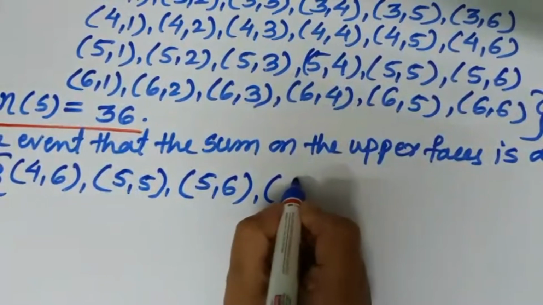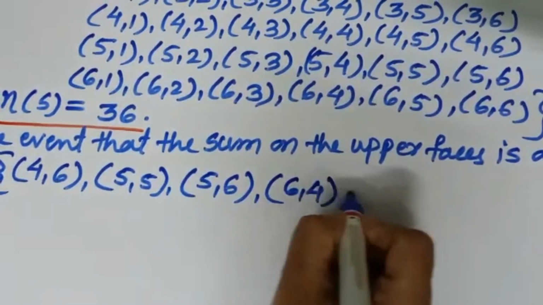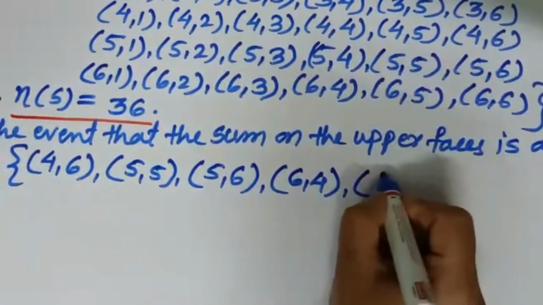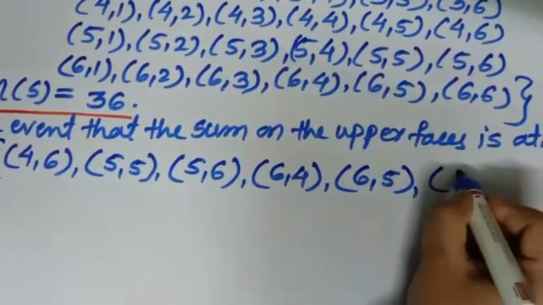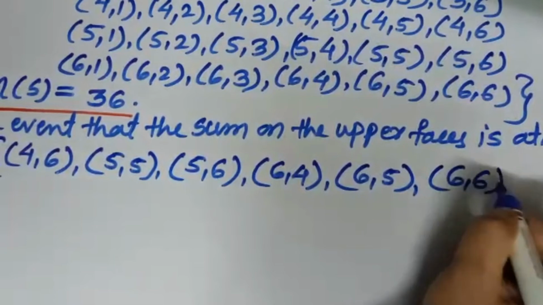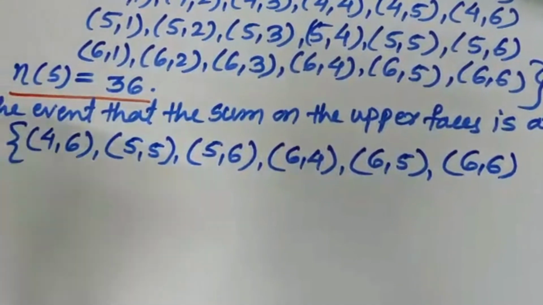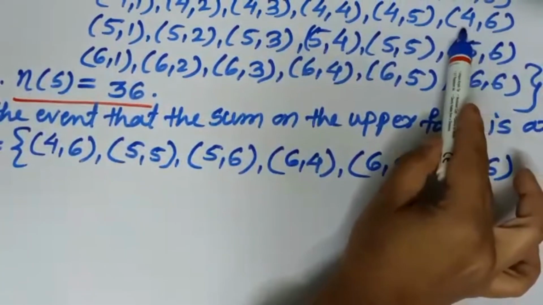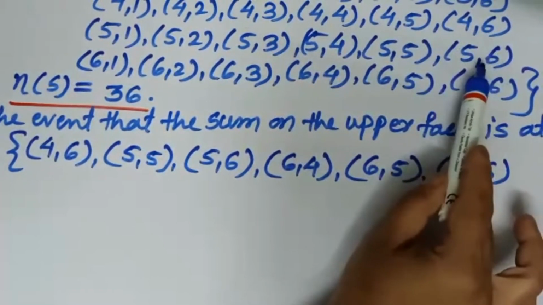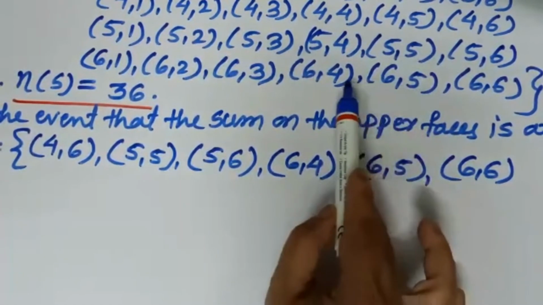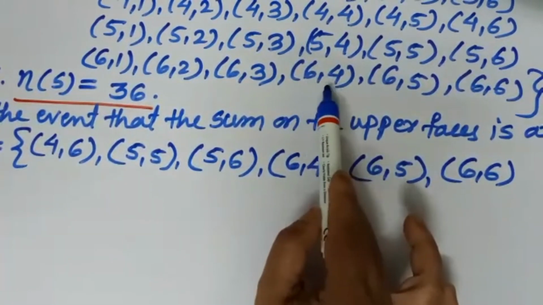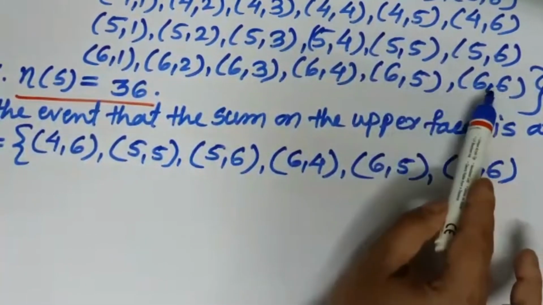Now 6 and 4 will come. Here 6 and 5, whose sum is 11. And the last one, 6 and 6, whose sum is 12. Check one more time: 6 plus 4, 10; 5 plus 6, 11; 5 plus 5, 10. Then next line, 6 plus 4, 6 plus 5 and 6 plus 6.